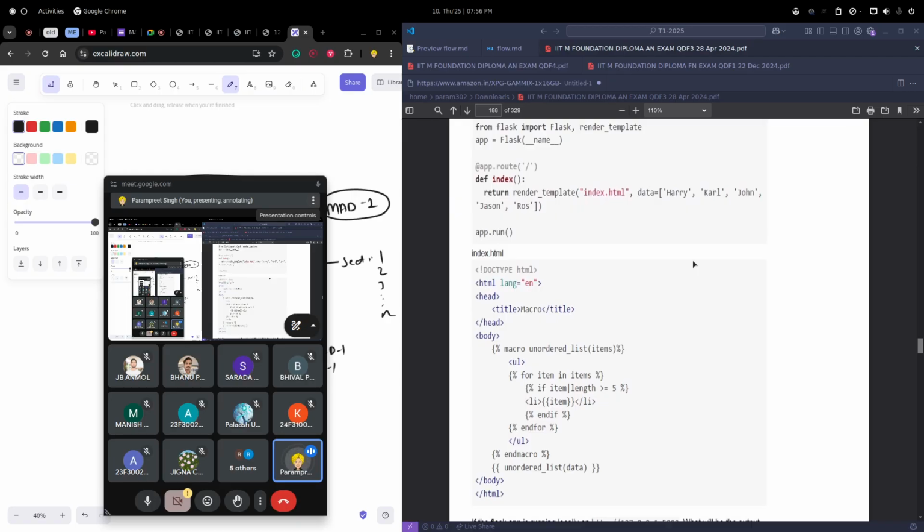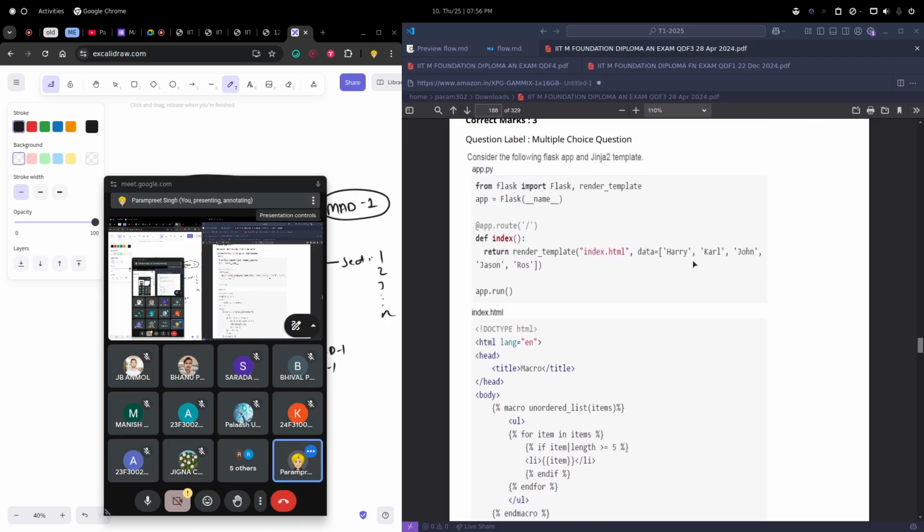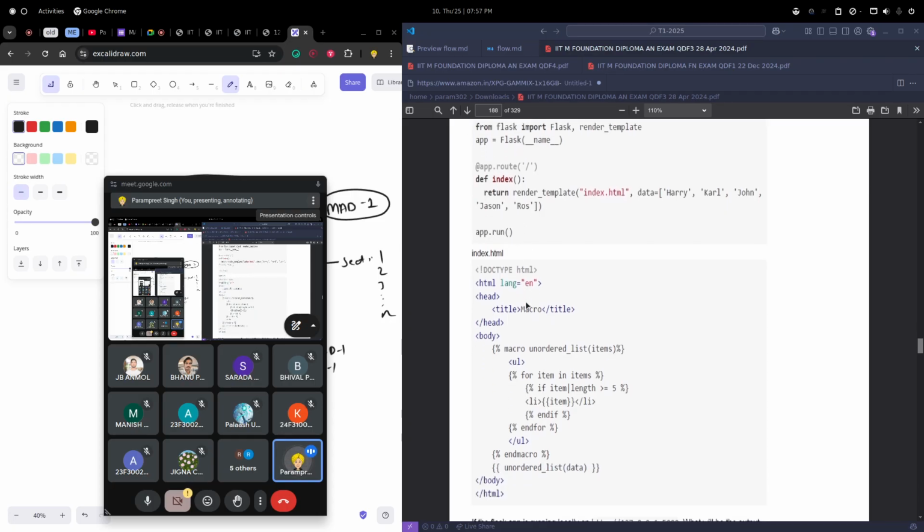So now comes the HTML CSS part. We have a Flask route, the index route, rendering index.html, and we are passing data, a list of Harry, Carl, John and some other names. We are running our code and we have this index.html. Can anyone explain, if we create this index.html file and run our server, what will happen?